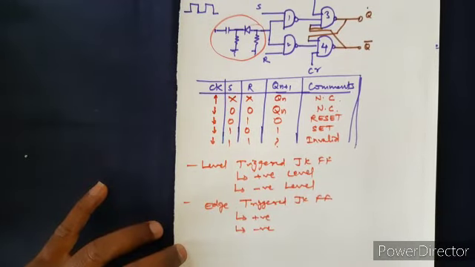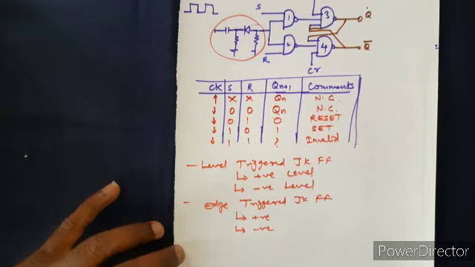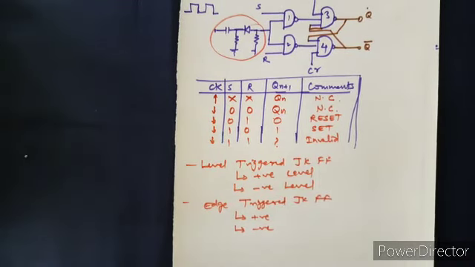Let us see the circuit of the JK flip-flop in the next lecture. Just to give some overview, the limitation of the SR flip-flop for input values S equal to 1 and R equal to 1 is eliminated by the JK flip-flop. In the next lecture we will see that.